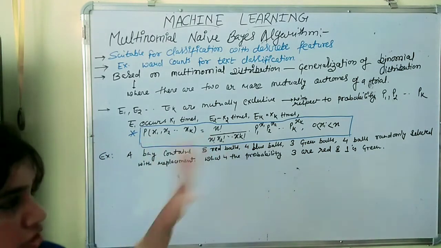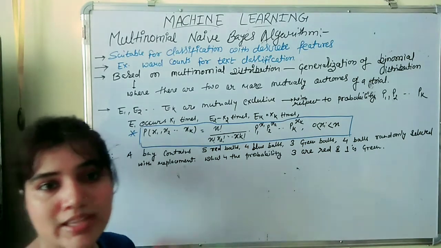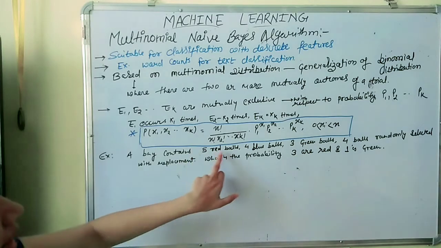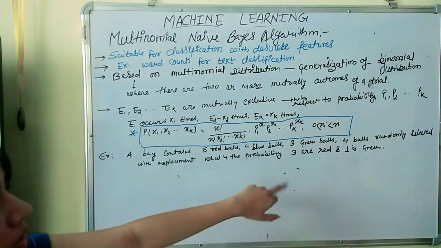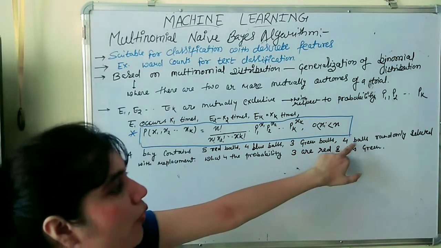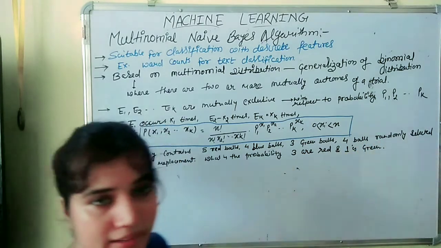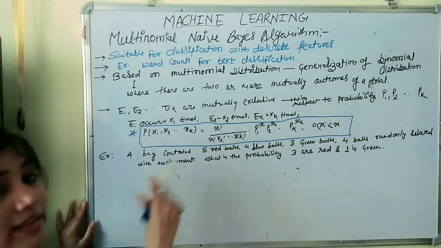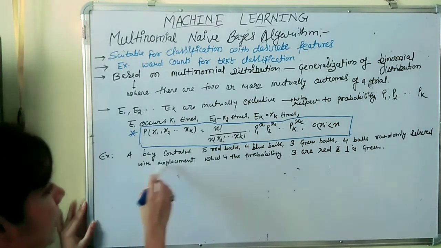Now we will see one example. A bag contains 5 red balls, 4 blue balls, and 3 green balls. 4 balls are randomly selected with replacement.